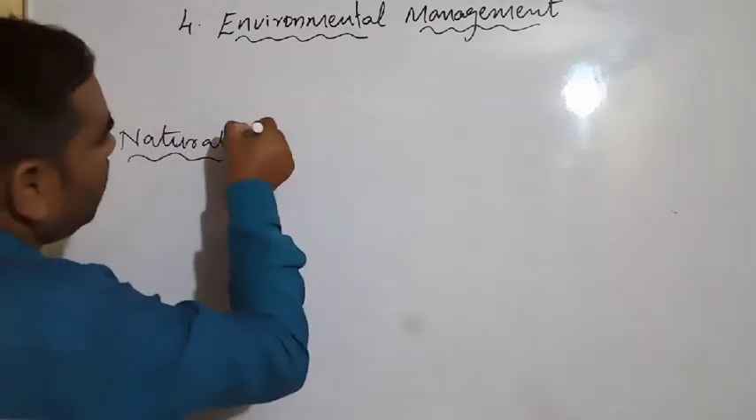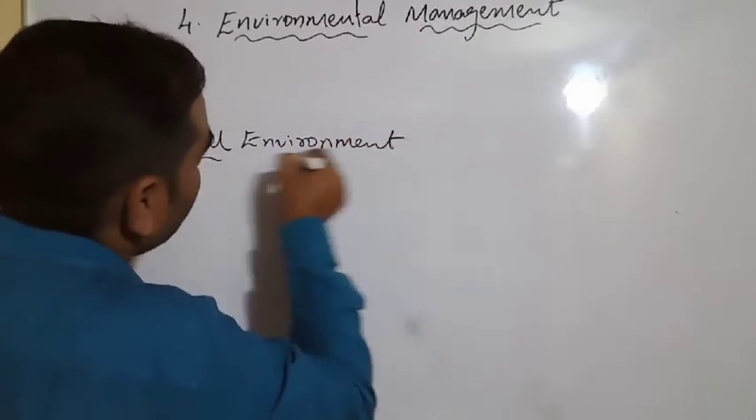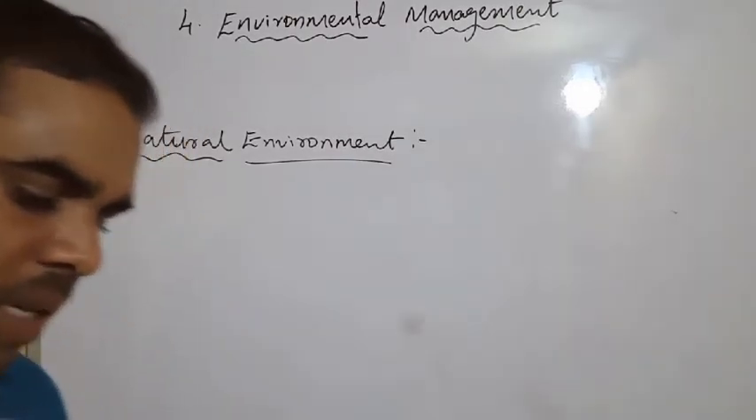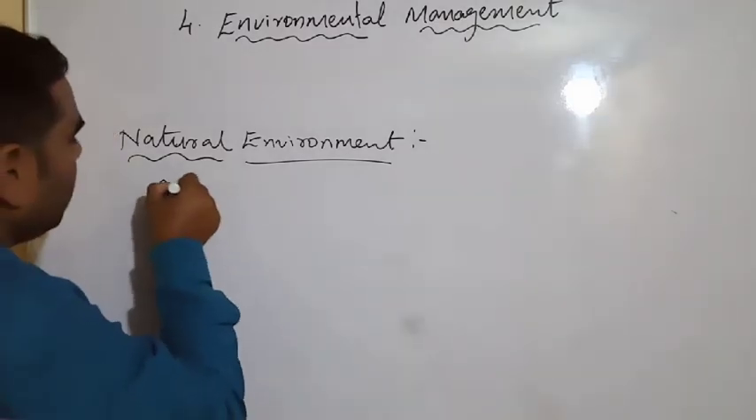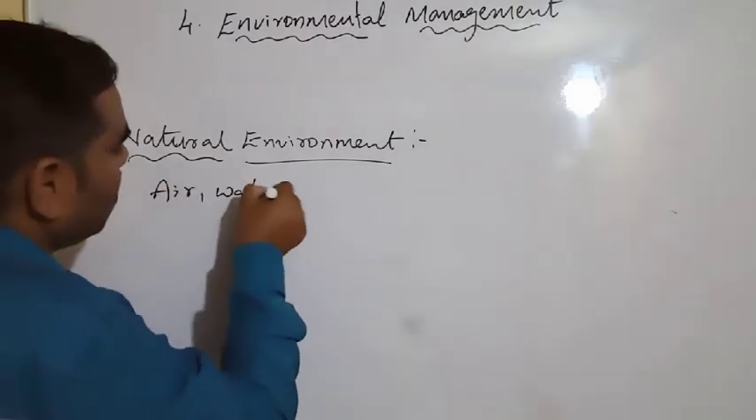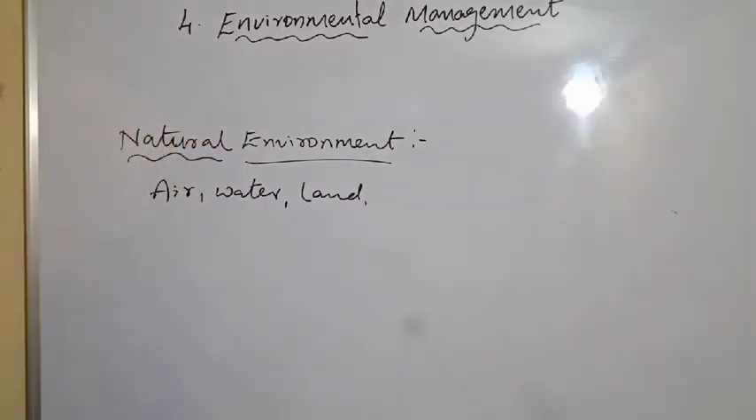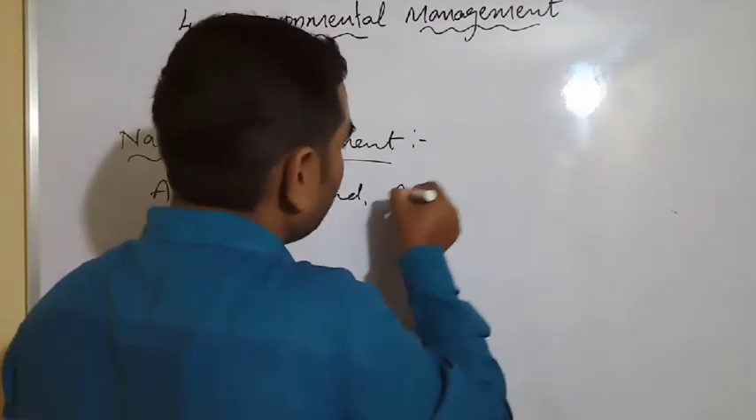What is the natural environment? Naturally occurring, we call it the natural environment. See, what does it say about the natural environment here? The natural environment consists of air, atmosphere, water, land. The natural environment has air, water, land, and it consists of the atmosphere.